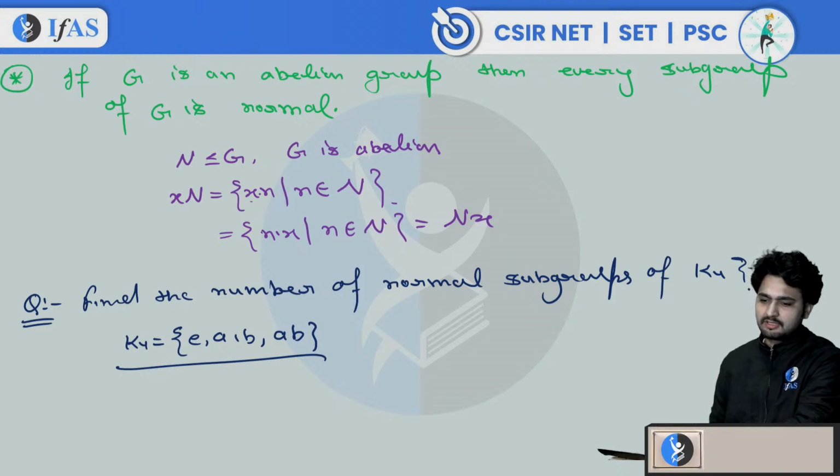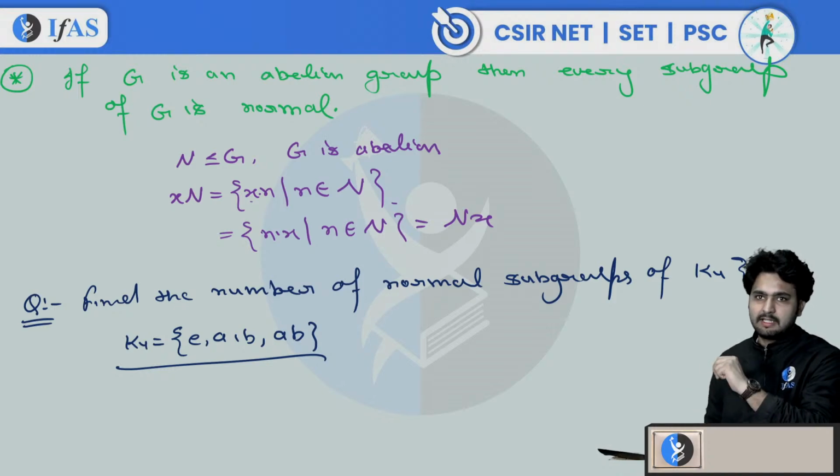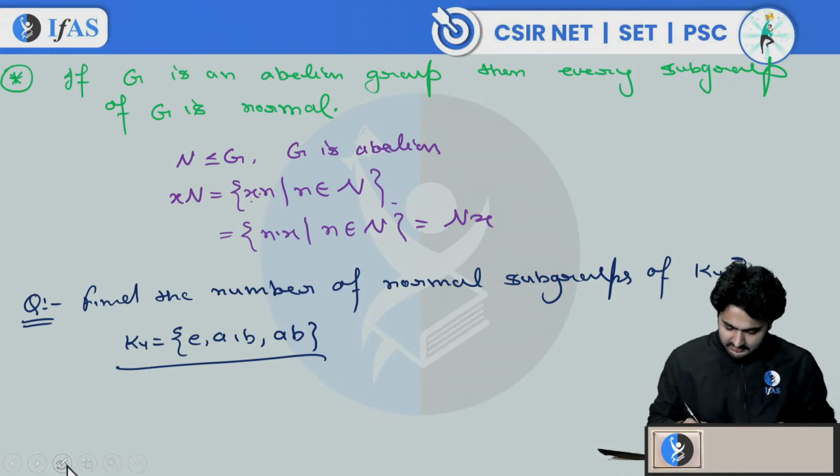It's a simple question. First, we should know what the subgroups of K4 are, and the second thing we should know is K4 is an abelian group. When it is abelian, then every subgroup is a normal subgroup. So we only need to find how many subgroups K4 can have, right? So what are the subgroups of K4?